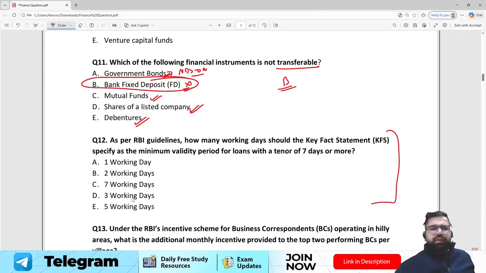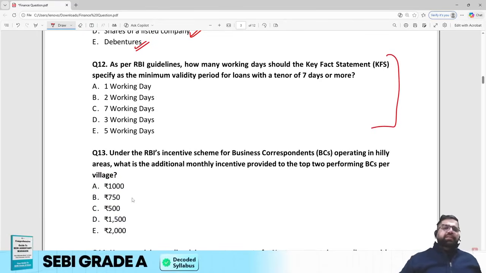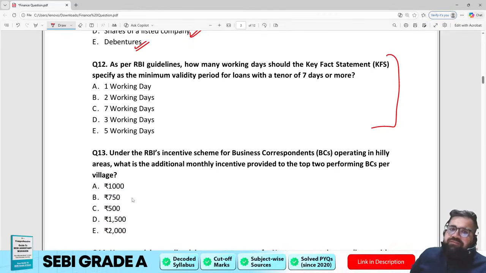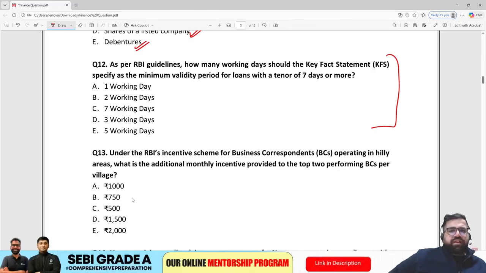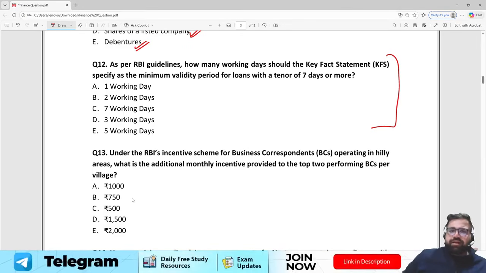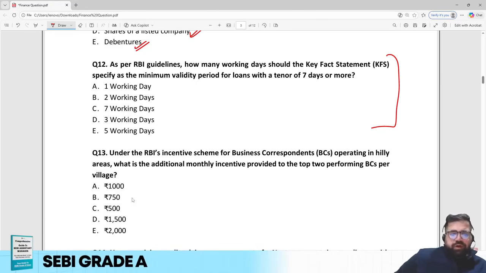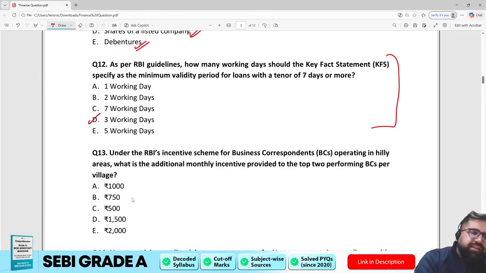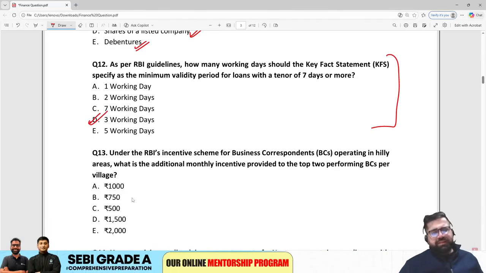Now, coming to RBI notifications. As per RBI guidelines, how many working days should a key fact statement specify as the minimum validity period for a loan with a tenure of 7 days or more? Clearly, this question is based on the RBI notifications of last year. This is not relevant right now, but I will advise you to cover at least the RBI notifications of, let's say, 3 to 4 months prior to your exam, because RBI is the banking regulator and monetary authority, so certain questions can be asked in Finance CA. The correct answer over here will be option D, 3 working days. There is no logic to explain this, because this is not a recent one, it is from last year.